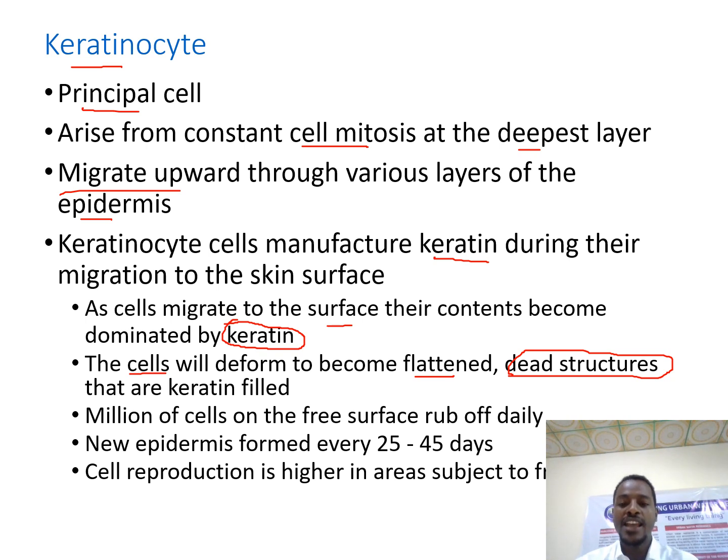Every day, millions of keratinocyte cells are sloughed off, rubbed off from the surface of the skin. So approximately every month, our epidermal cells, especially keratinocyte cells, replace themselves. That means cell reproduction is high here.